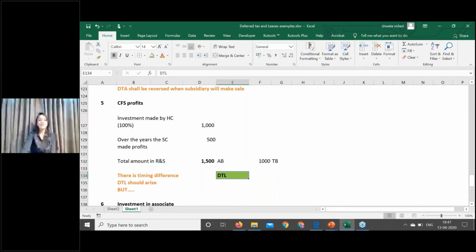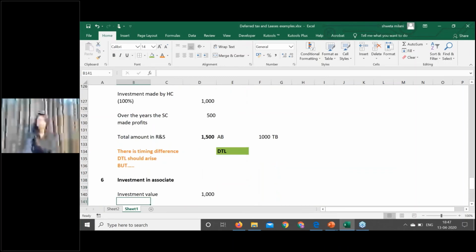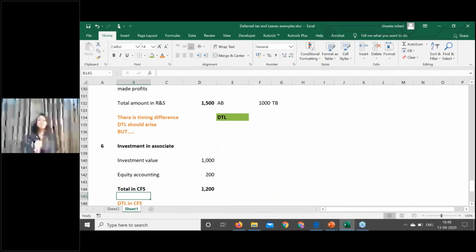Second example: here we discussed the example of a subsidiary. What if it is an associate? I have an investment value of 1,000. My associate has earned a profit, of which my share is 200. So what is the value of investment appearing in CFS? It is 1,200. DTL is arising in this case.